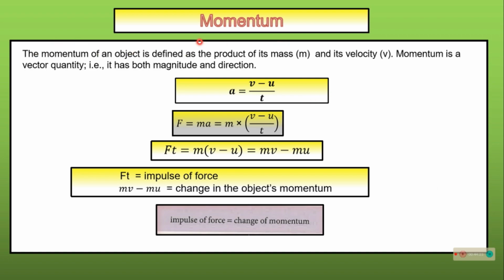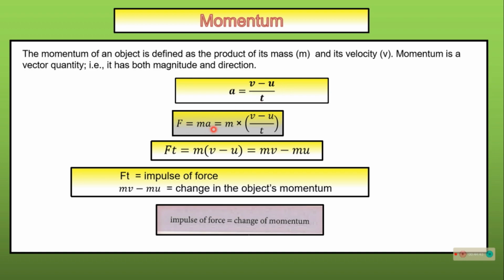Now we know that acceleration a is equal to change in velocity divided by time. v is the final velocity, let's say, and u is the initial velocity. So force is equal to mass multiplied by acceleration. So we can put the value of a here: m multiplied by (v minus u) by t. Now Ft is equal to mv minus mu.